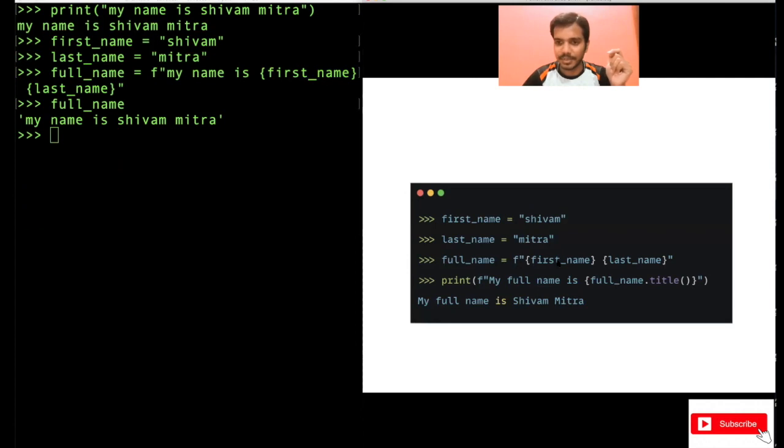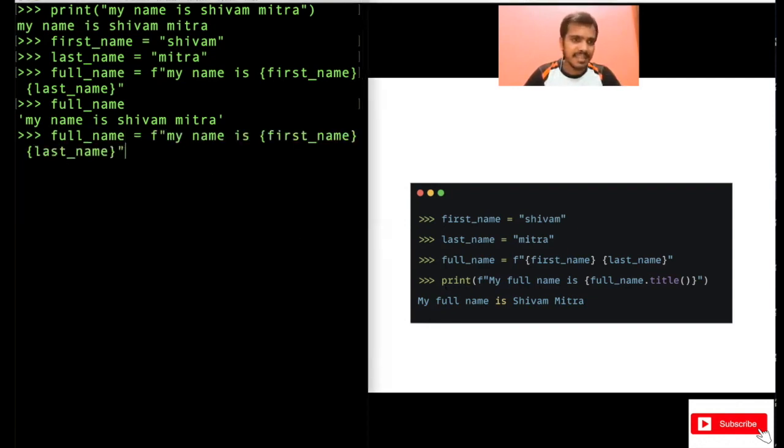Another advantage here is in another example I've given, you see on the right hand side now. I have written here full name equal to f. I'm using the f string. Then I have substituted the values first name and last name here. And then you can also do something like this. My full name is, and maybe in the last name, I can do dot first name dot upper. Just an example here. So you can do this also, right?